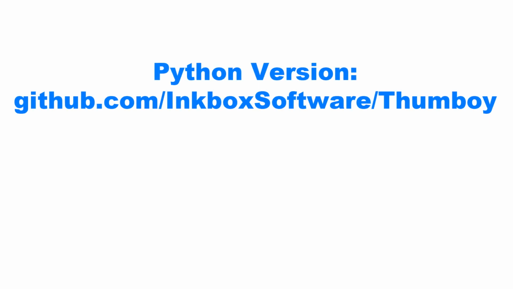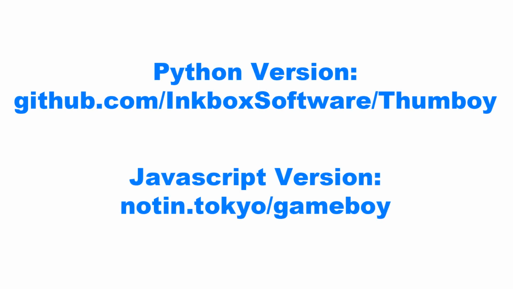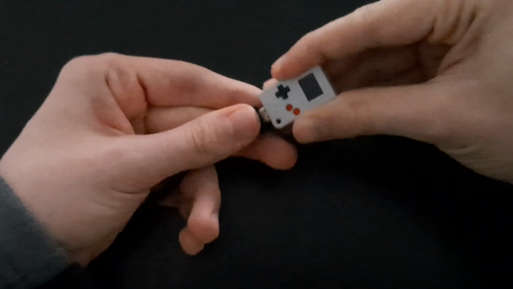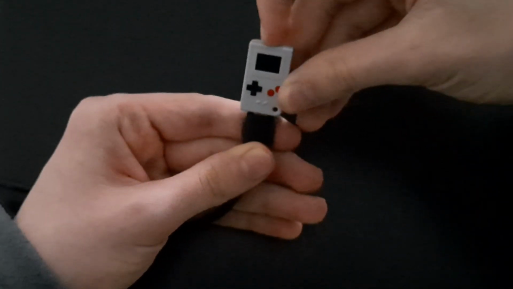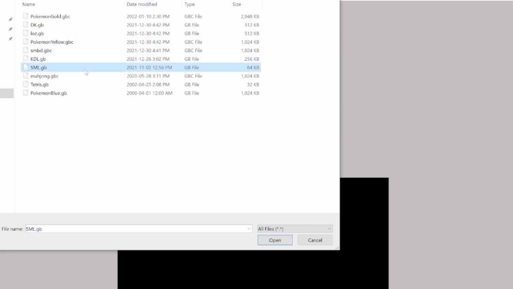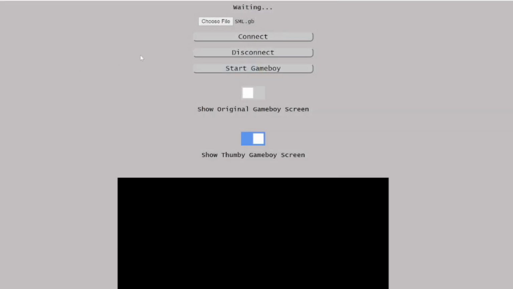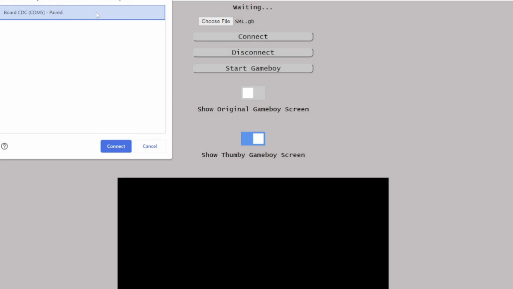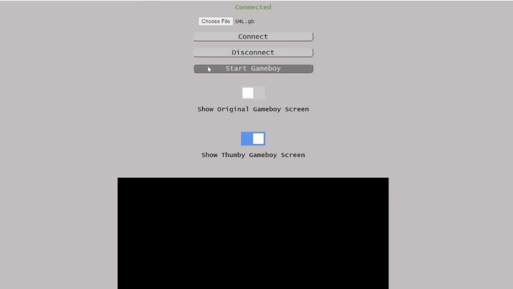If you have your own Thumby and want to run real Game Boy games on it, you can download the Python version or go to natin.tokyo/gameboy. Plug in your Thumby, boot it up, point it to your Game Boy or Game Boy Color file, connect, and start playing.